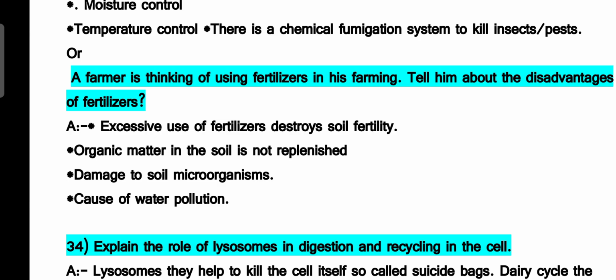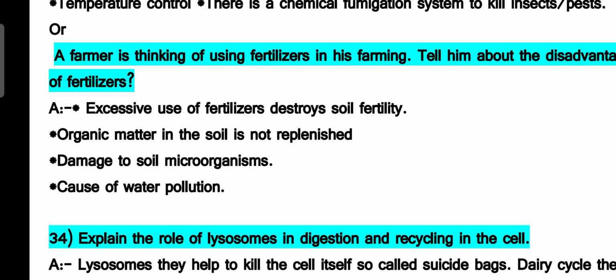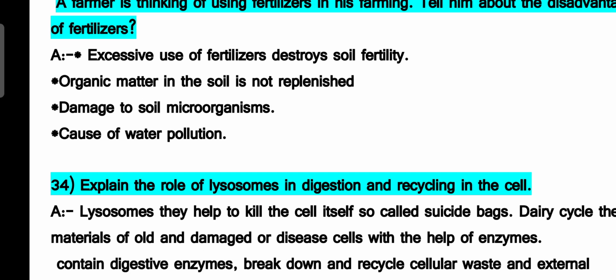Organic matter in the soil is not replenished. It will use up the organic materials and doesn't allow that to flourish. The damage to the soil microorganisms is also caused by the chemical fertilizers, and it also causes water pollution.